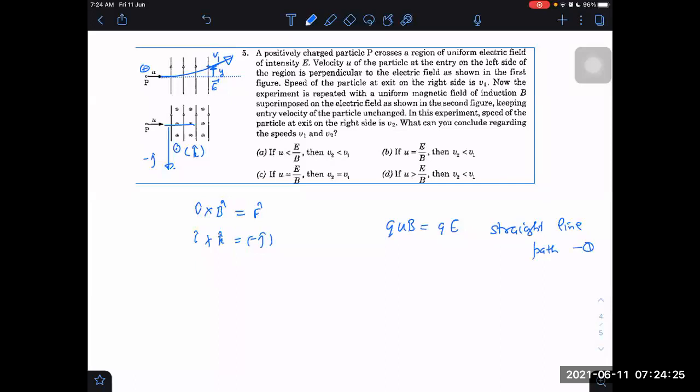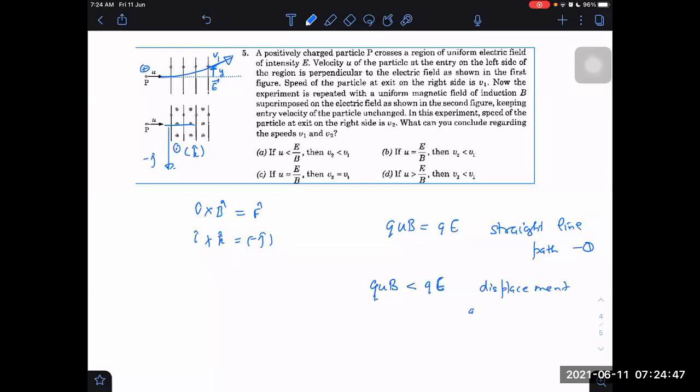Number two, if Q into v into B is less than Q into E, then it will still go upwards, but its displacement along the y-axis will decrease. And if it decreases, what do I expect as a result? Kinetic energy will decrease, right?